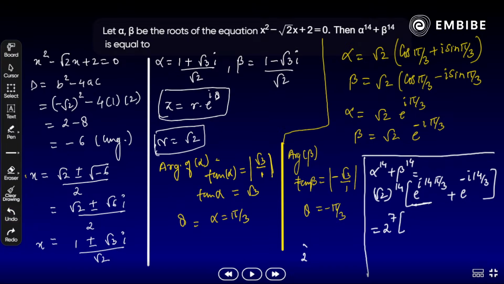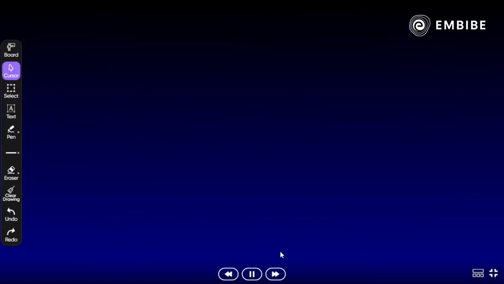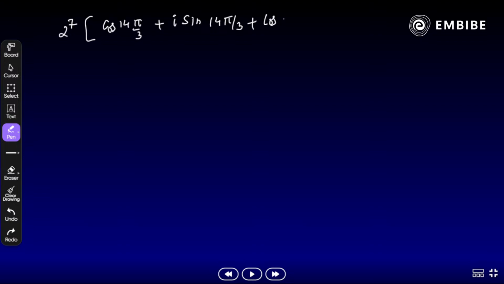Okay, now we have to open e raised power i 14 pi by 3 and e raised power minus i 14 pi by 3. अभी आपको इसे ओपन करना है. Yes, same as the Euler form, जैसे अभी आपने ओपन किया था. Yes, e raised power i theta क्या होता है? Take a look here. One more time, all of you. So 2 raised power 7 as it is, inside the bracket we get what? Cos 14 pi by 3 plus i sin 14 pi by 3 plus cos 14 pi by 3 minus i sin 14 pi by 3.